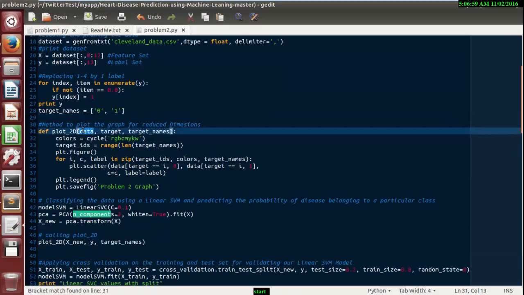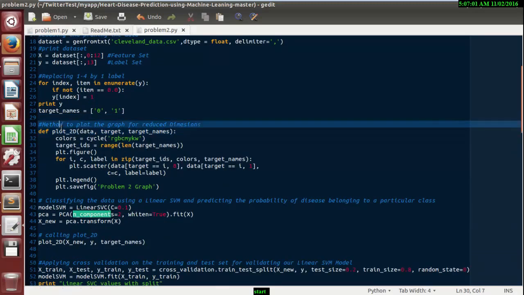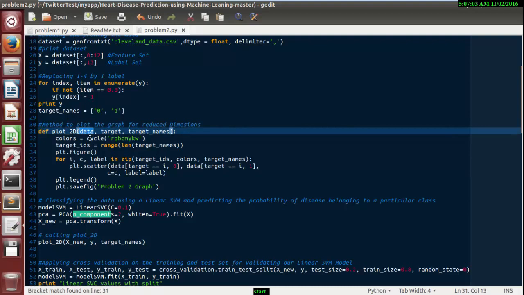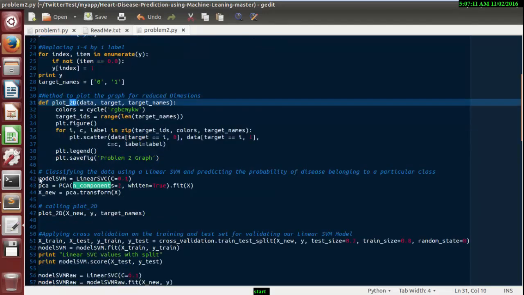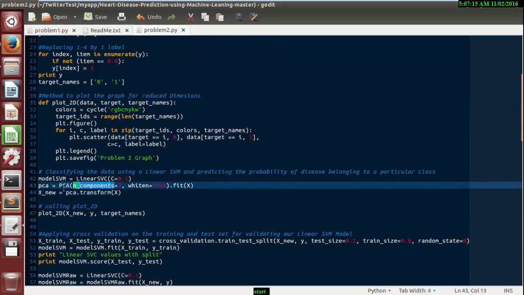Now there's a function we have designed for plotting the data, which takes the data, the target and the target name. So we call this plot 2D function later on in the program. Here we just extracted the features from the x feature vector and will store the features in PCA.